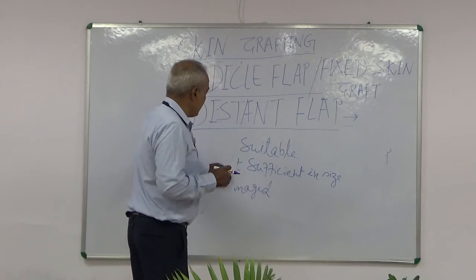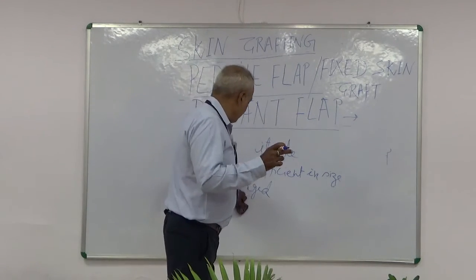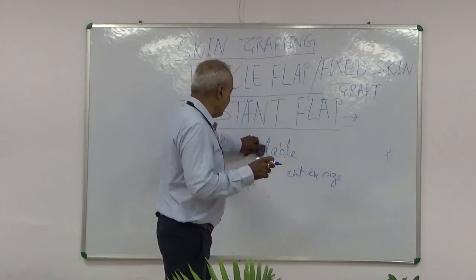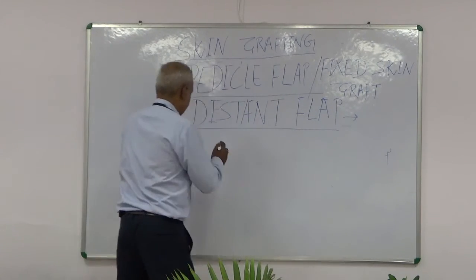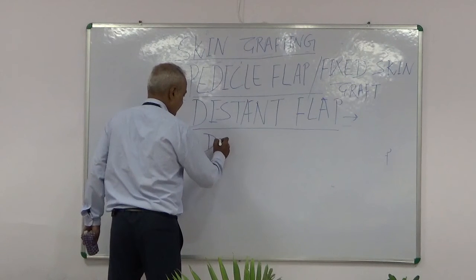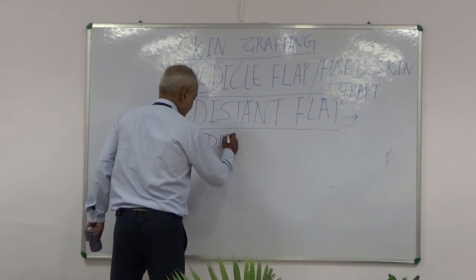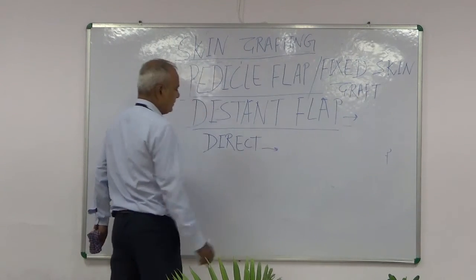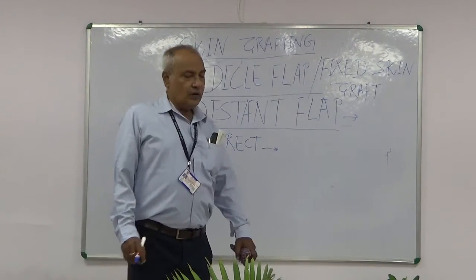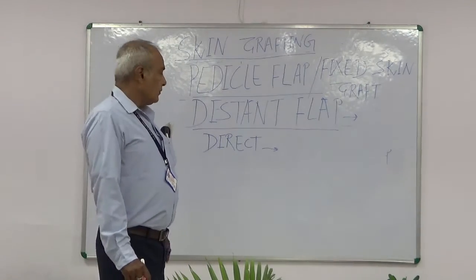Types of distant flaps are direct distant flaps and indirect. Direct. What is done here?